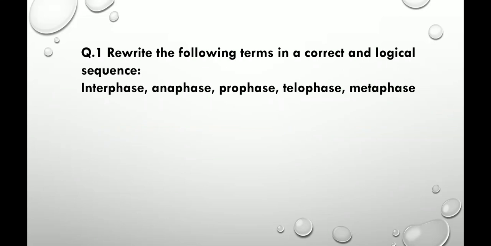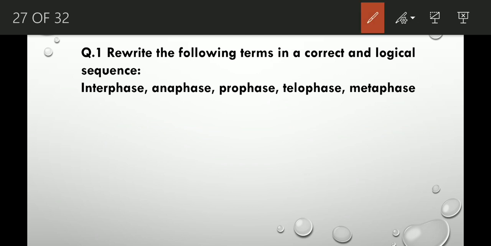Okay. Now, in my previous video, I have told about mitosis in detail, and these are the various stages of mitosis. At first, what happens? At first, a cell prepares itself so as to undergo the cell division or mitosis, and that preparation stage is interphase. So first interphase will come, right? Next, what will happen?